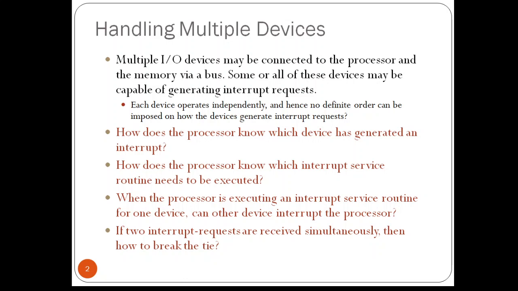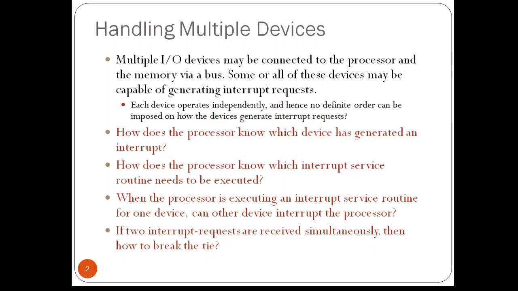To understand this, let us take up a situation where a number of devices which are capable of initiating interrupts are connected to the processor. There are n number of devices which can generate an interrupt signal connected to the processor. Because these devices are operationally independent, there is no definite order in which they will generate the interrupts. For example, assume 4 devices have been connected to the processor, and they are independent in their functionality. They are not dependent on one another, so we cannot predict which device will generate an interrupt signal at what time.